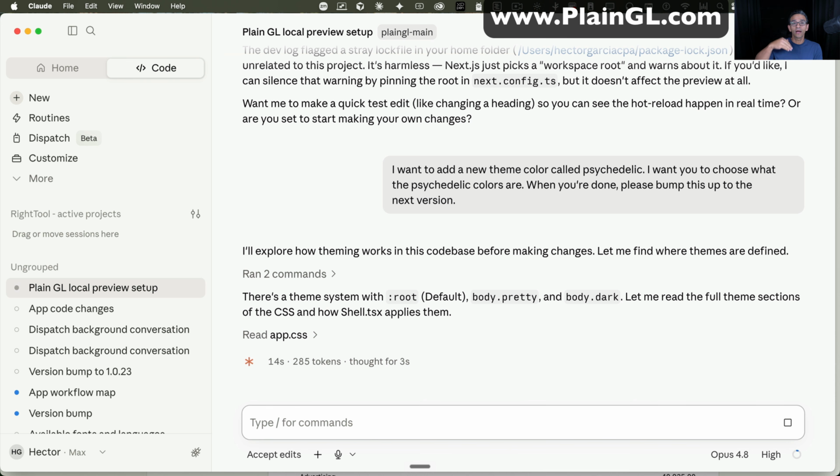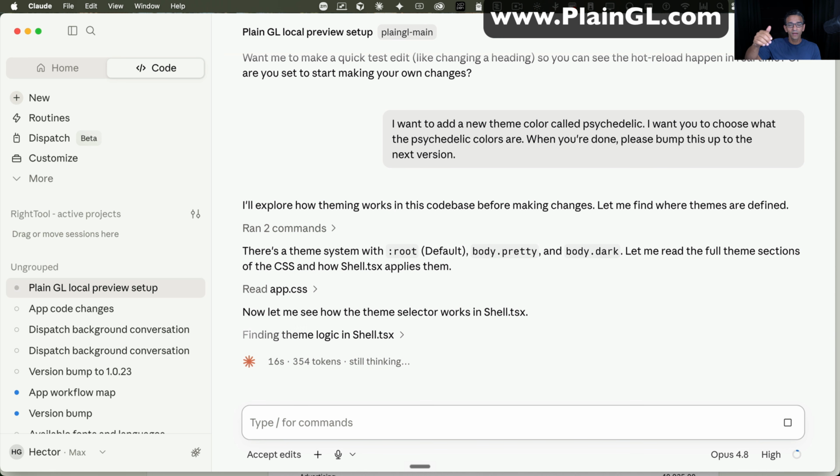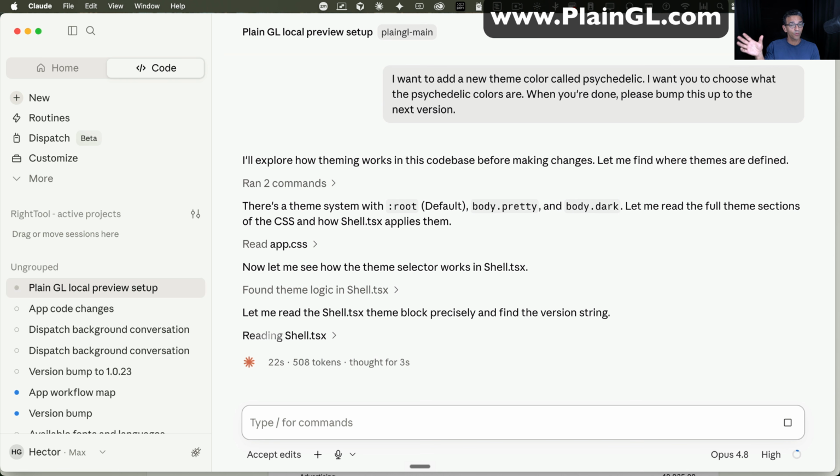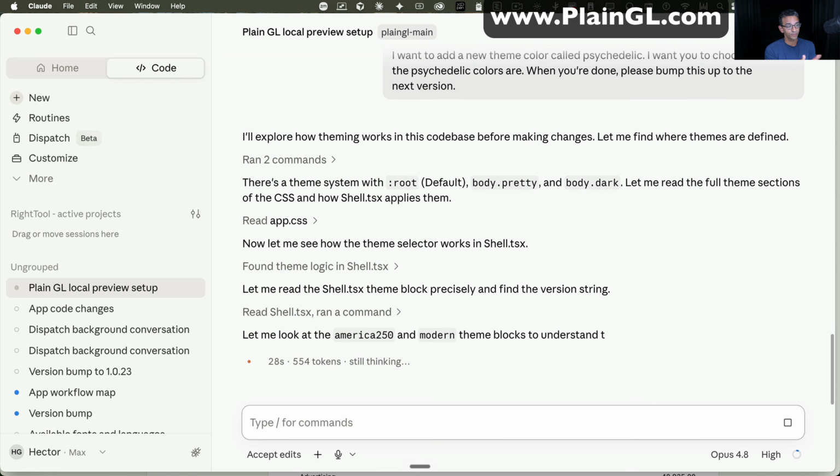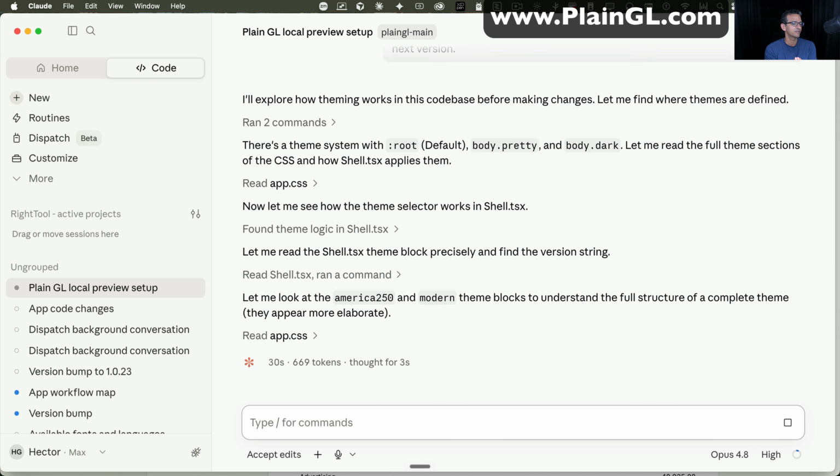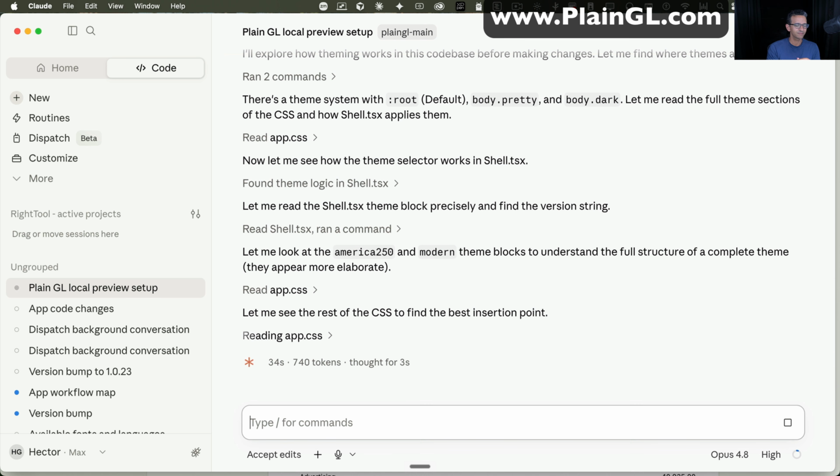I will show you how to upload this into your own website. When you create your own domain name, or you can use a temporary domain name, you can have this live on the web so you can collaborate with people. People can preview it, they can play with it. Right now we're working 100% locally. All the changes that I make are only working locally. And that's basically what I'm showing you.